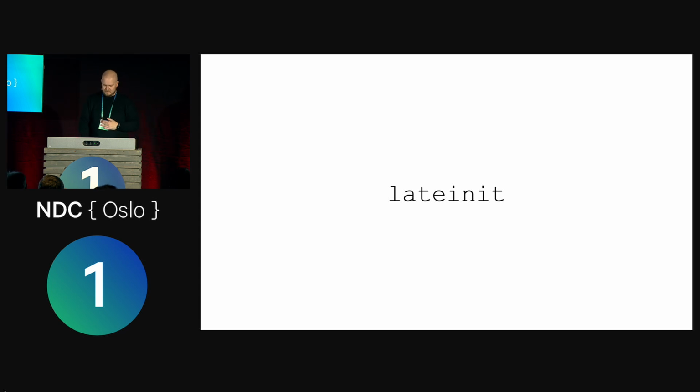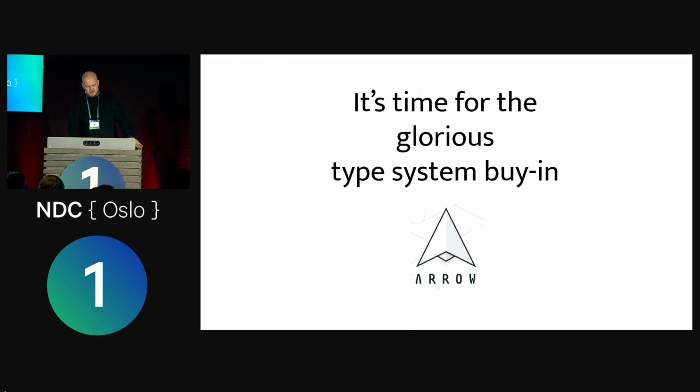But I guess maybe, at least Clojure programmers like it, because this is the sort of thing that drives me mad, satisfying the type system. So I can loosen up the restrictions a little bit with this lateinit thing. However, it's time for the glorious type system buy-in, because you can go pretty crazy with Kotlin. It's a very flexible language. It has this...